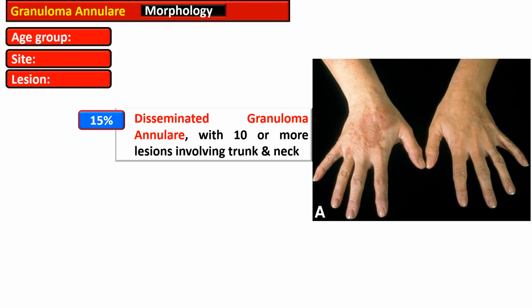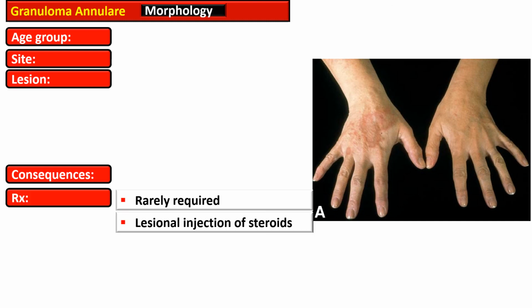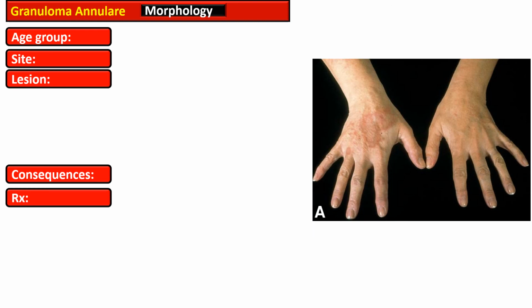15% of the cases of granuloma annulare are disseminated and they have 10 or more lesions that involve the trunk and neck. There are no medical consequences associated with this entity, and treatment is rarely required. If it is causing cosmetic disfigurement, a lesional injection of steroid is usually given.